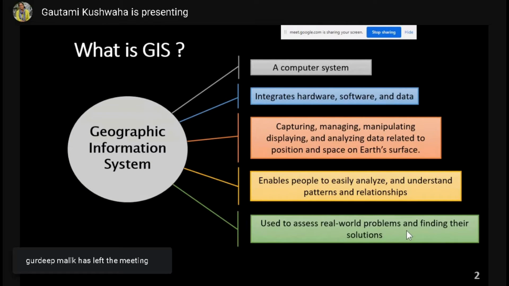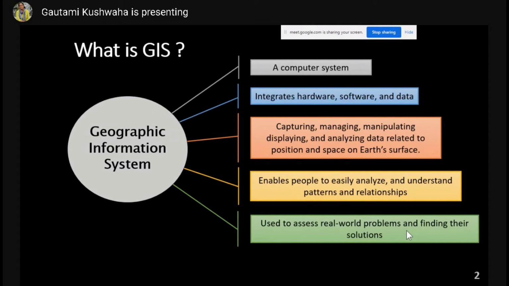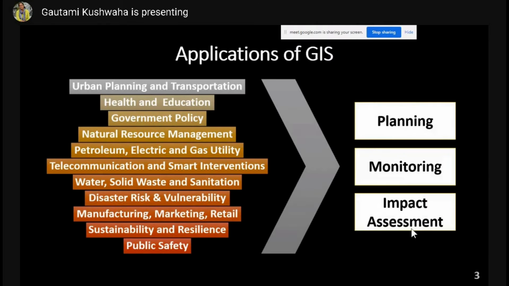So GIS is a system in which you can integrate multiple types of data sets about a position or area on Earth's surface, and you can analyze or assess real-world problems and find solutions to them. We have also discussed that GIS is applicable in multiple kinds of domains. Right, so it is applicable in urban planning and transportation. You can study urban sprawl, and you can plan public transportation systems using GIS.